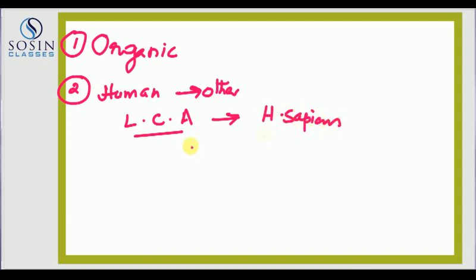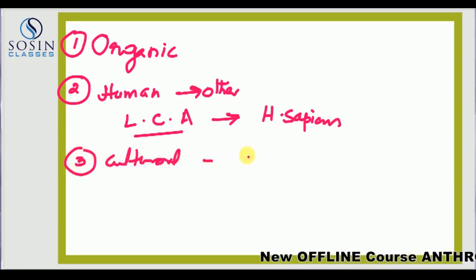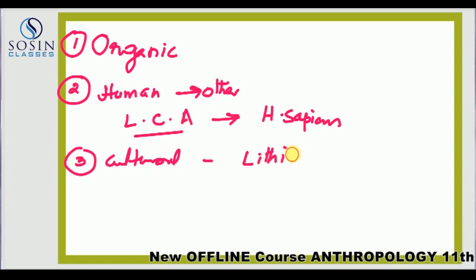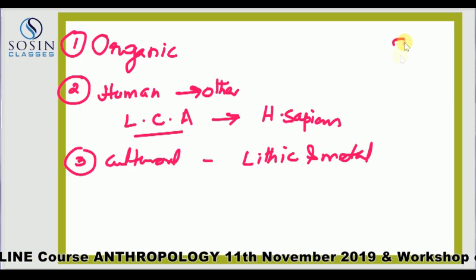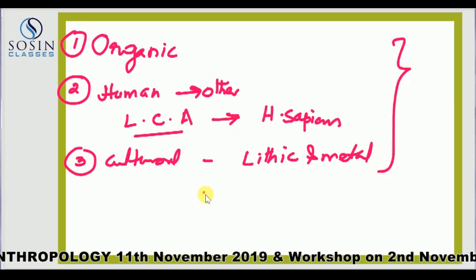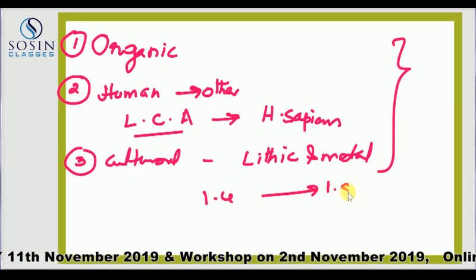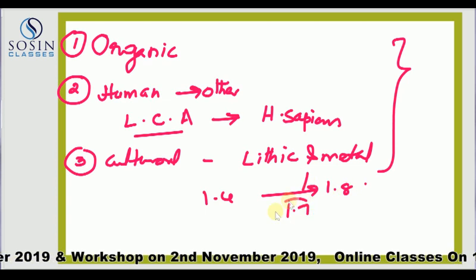This is one topic. And then thirdly, how cultural evolution had happened. It is here we are going to study various lithic and metal ages. So this forms the crux of 1.4 to 1.8 minus 1.7.